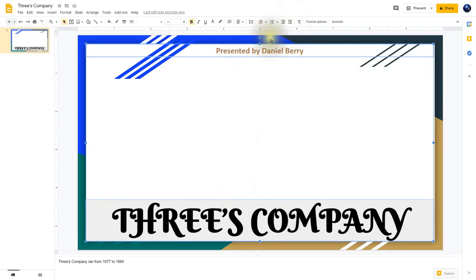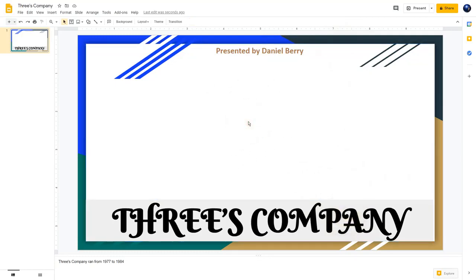Now we have a number of elements already in our presentation. Next thing I want to do is insert an image. Now I don't want an image in this text box or in this text box. So I'm going to click here in this area right here. And therefore none of the boxes are highlighted.